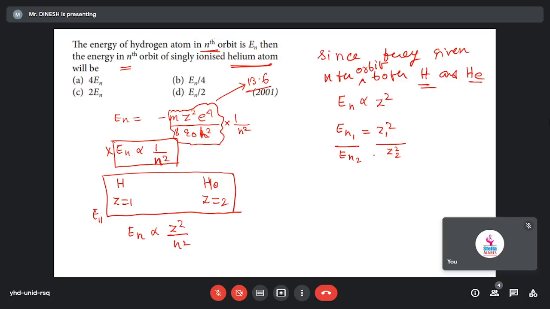Getting what I'm doing here. Since they're proportional, En1 by En2 will be equal to Z1 square by Z2 square, okay? Now, what is En1? What is the meaning of En1?